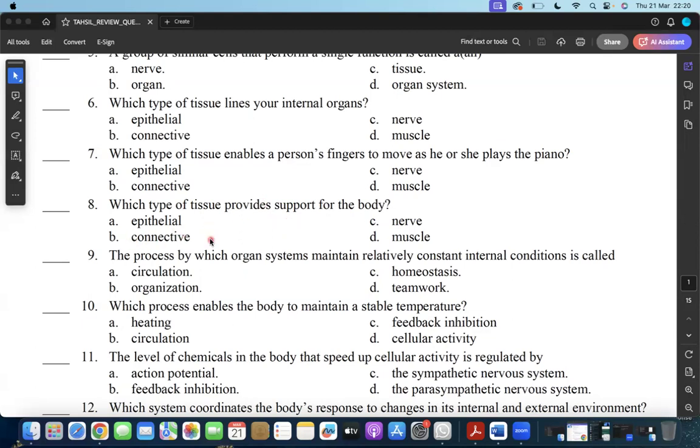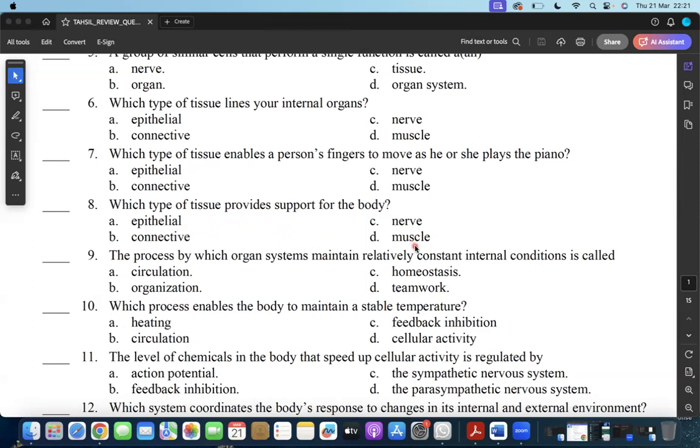So question number 8 says, which type of tissue provides support for the body? From what I already explained to you before, you would understand the answer to question number 8. When you say support for the body, you're actually meaning that it helps the body to have support to move. So we would say epithelial tissue doesn't do that. Actually, epithelial tissue lines the internal organs. The nerve tissue doesn't do that. The nerve tissue actually helps to coordinate between the brain and the body.